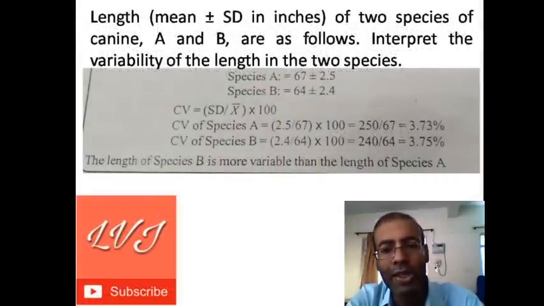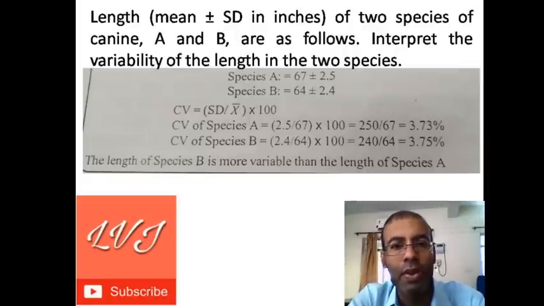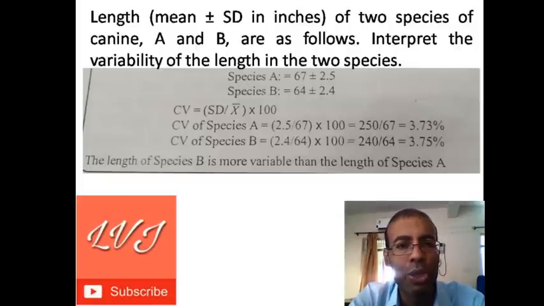And this is one example related to coefficient of variation. Here we have two species of canines, A and B, and we have their species-wise length and standard deviation.